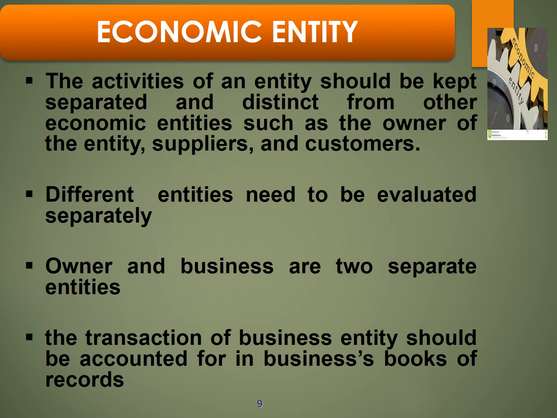Economic entity means the activities of an entity should be kept separate and distinct from other economic entities such as the owner of the entity, suppliers, and customers. Different entities need to be evaluated separately. Owner and business are two separate entities. The transactions of a business entity should be accounted for in the business's books of records.